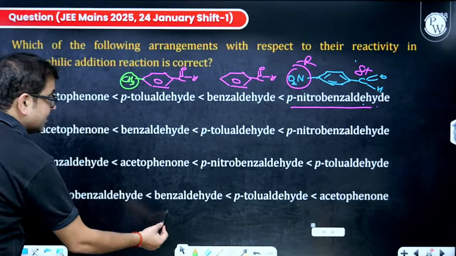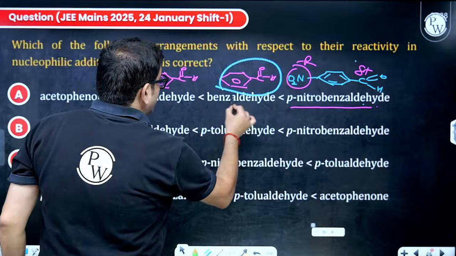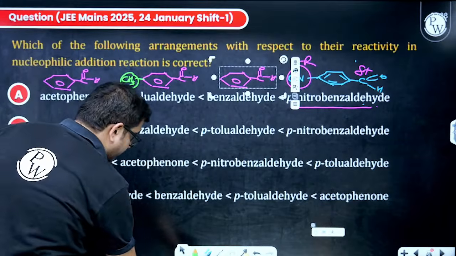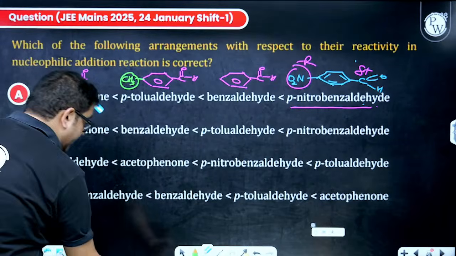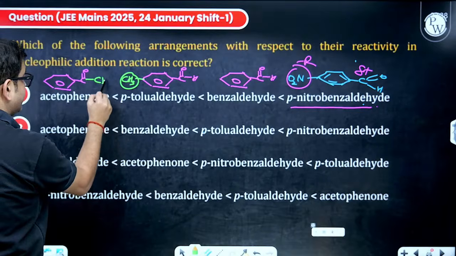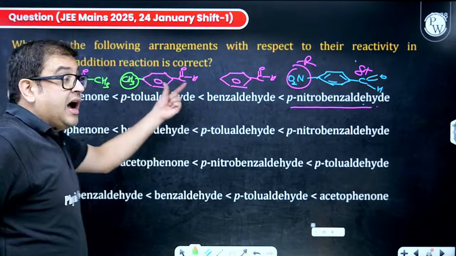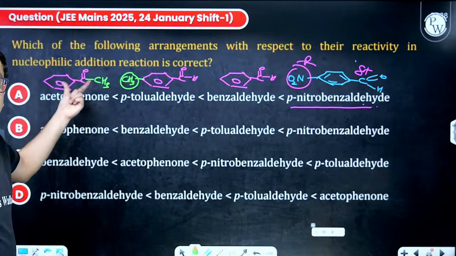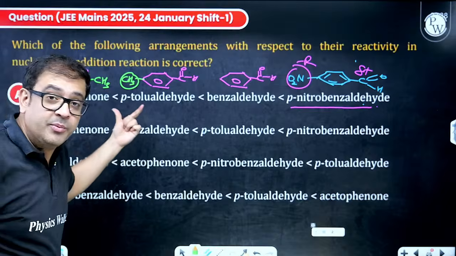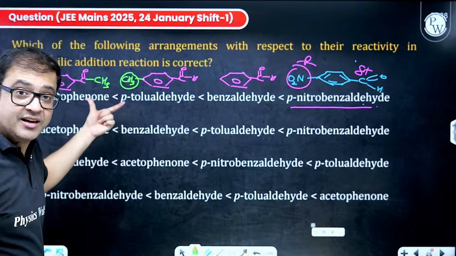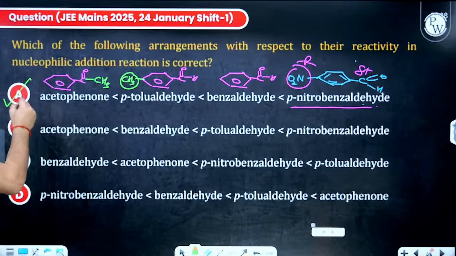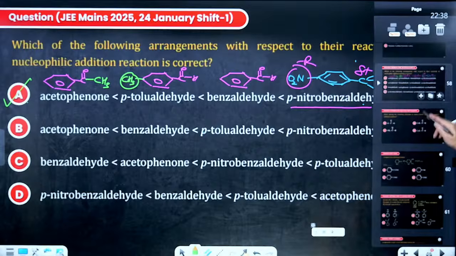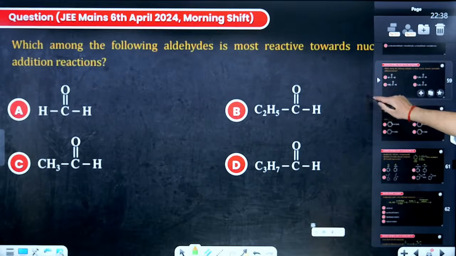And what about the last one, sir? You have this carbonyl group, but it is acetophenone. So this is a ketone. Aldehyde is even more reactive, ketone is worse. So this should be least reactive because it is a ketone, that too an aromatic ketone. With that, I hope option A becomes your right answer. That's why I explained the complete question. Moving to the next one.